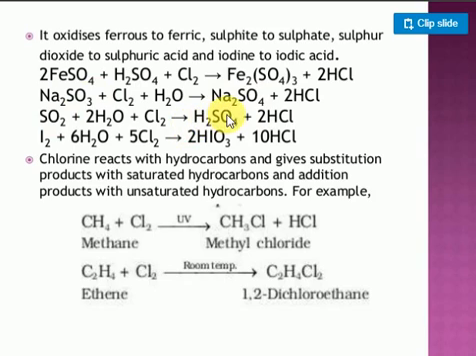Sulfur dioxide to sulfuric acid. Iodine to iodic acid. So what I am considering by this process is these oxidation states: ferrous to ferric, sodium sulfide to sodium sulfate, sulfur dioxide to sulfuric acid, iodine to iodic acid. These chemical reactions happen like this.